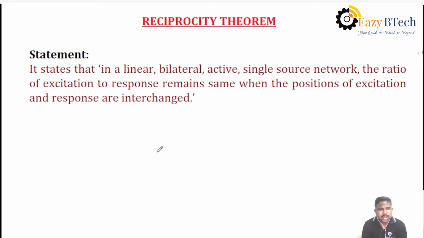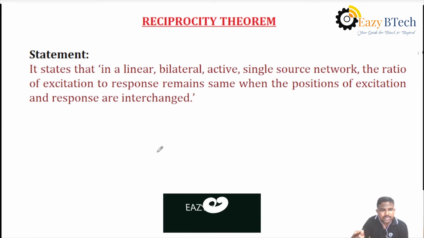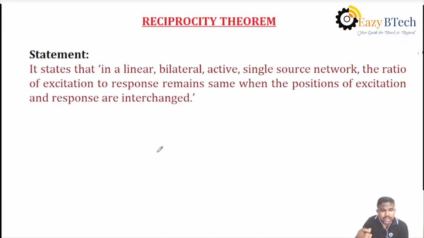In this video, I am discussing the reciprocity theorem. First of all, what is the statement of the reciprocity theorem? In the given circuit, it states that the circuit consists of only a single source, either a voltage source or a current source. Then the ratio of excitation to response is the same when the positions of excitation and response are interchanged. That means excitation means the source value, response means our finding value, either current passing through an element or voltage across